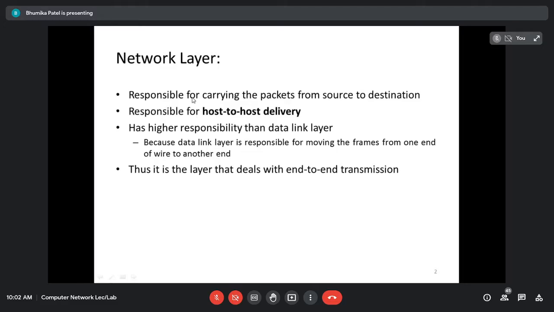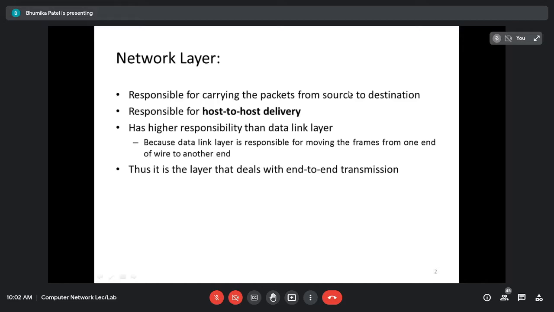So here the main function of the network layer is to perform the routing, then path determination, as you have already seen in the OSI model. Routing means there may be multiple paths from source to destination. Source means one machine that wants to send the data. Data can be anything, right? It can be a message, audio, video, text, any data that it wants to send to another device.